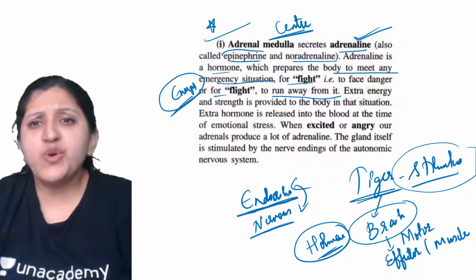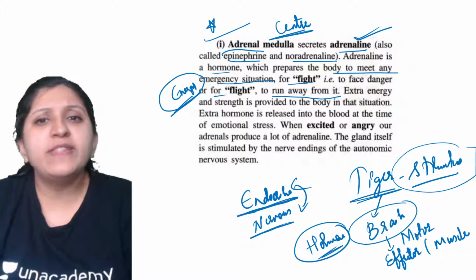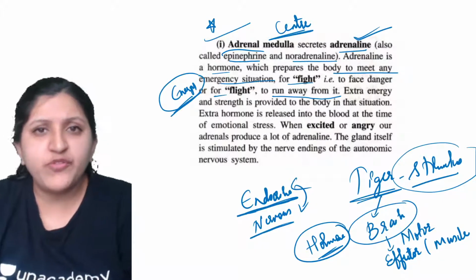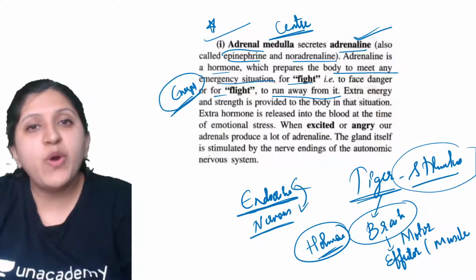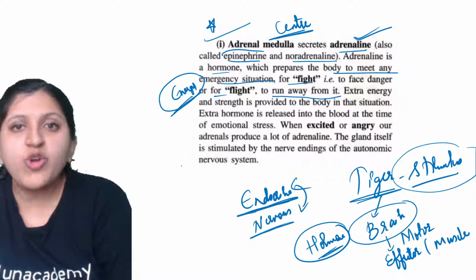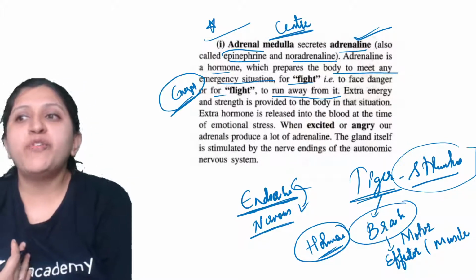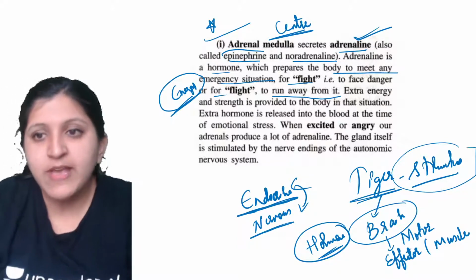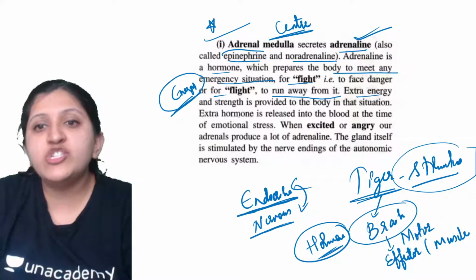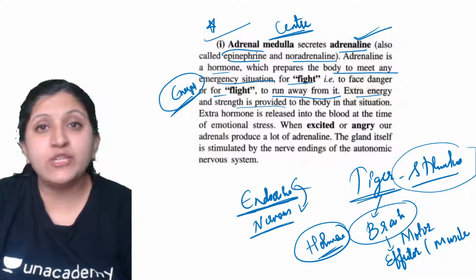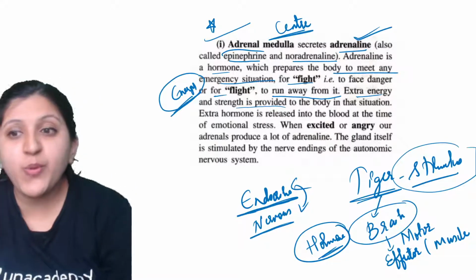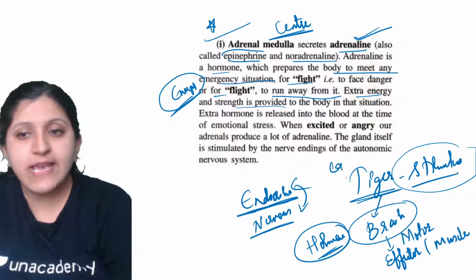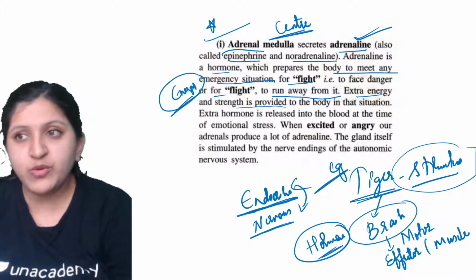So adrenaline will make sure that for fight and flight, for all these actions, your body is getting enough energy and all the necessary conditions to perform this action. So extra energy and strength is provided. Why is extra energy and strength provided? Because this is just an example that I have taken with respect to a tiger.